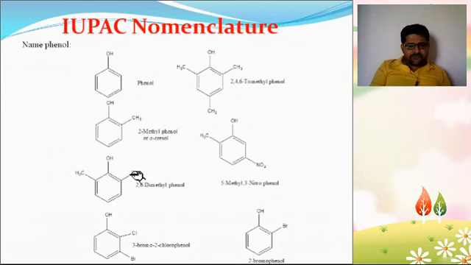Next one, at the 2 position a methyl group and also at the 6 position a methyl group, so 2,6-dimethylphenol. Next one, at the 2 position a chloro group and at the 3 position a bromo group, so it's called 3-bromo-2-chlorophenol. Next one, at the 2 position a bromo group, so it's called 2-bromophenol.